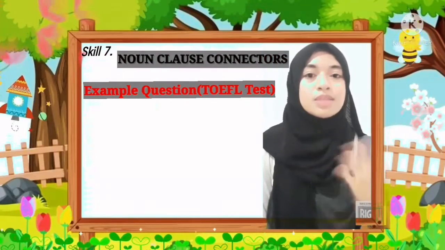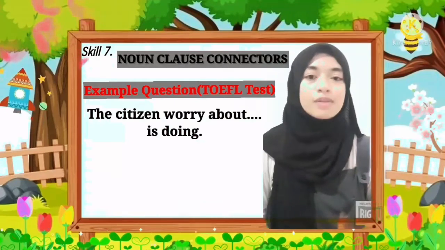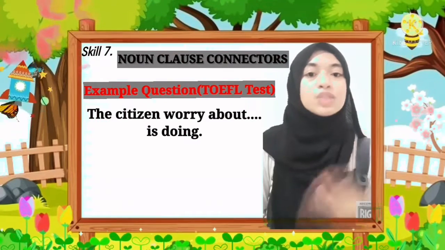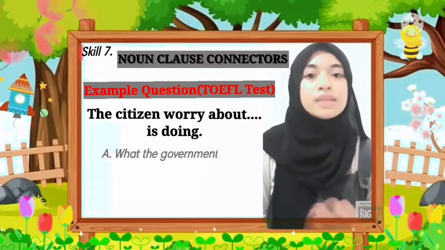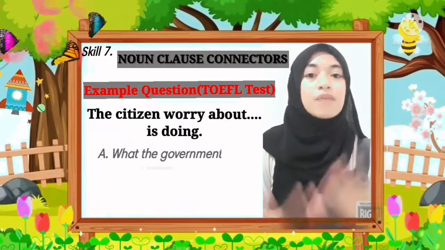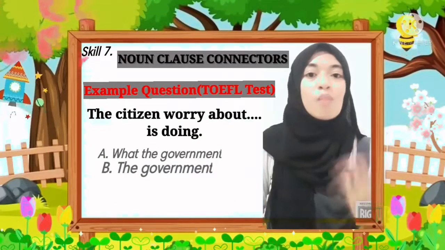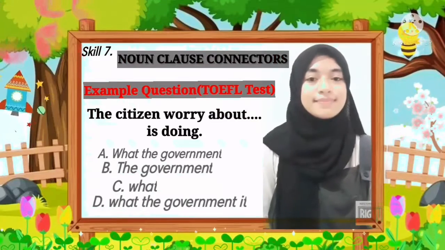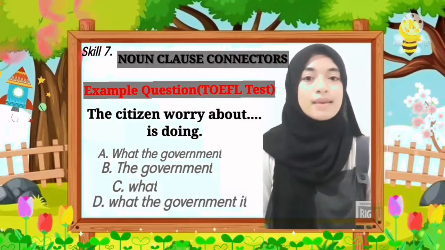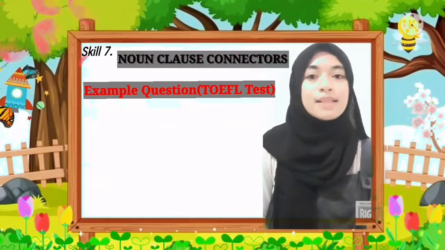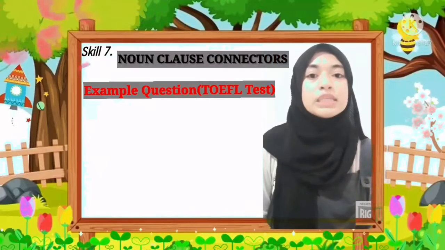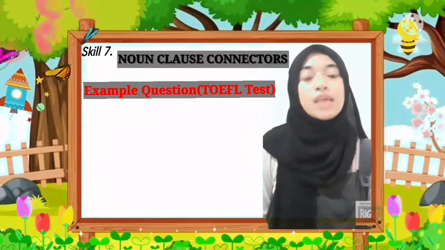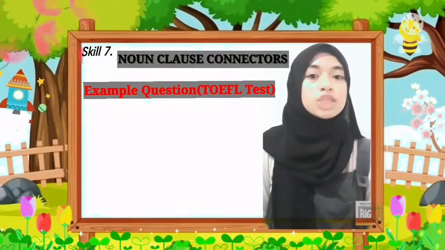Example: The citizens worry about blah blah blah is doing. A. What the government, B. The government, C. What the government is. In this example, the sentence contains the main subject and verb, the citizens worry.